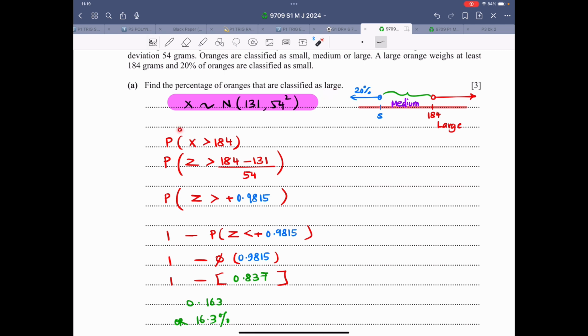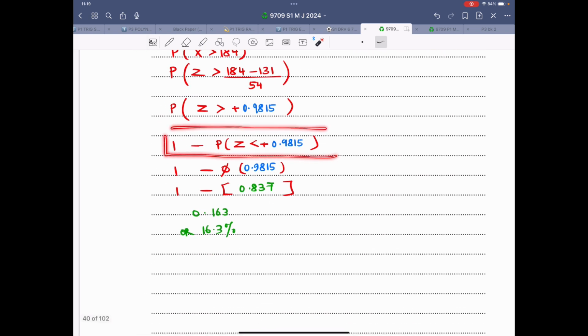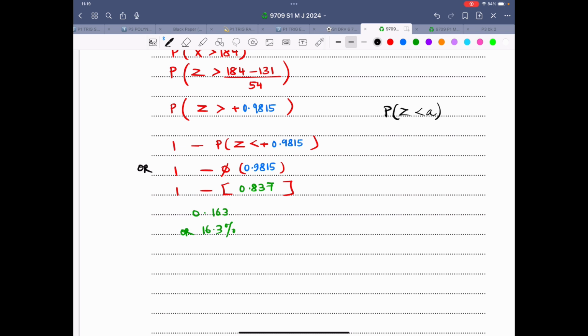So therefore, probability X is greater than 184. Standardize the X value minus the mean divided by standard deviation. That comes out to be this Z value. Z greater than a positive value. That means if this is the normal distribution, this is the probability that you're looking for. So we find this probability and we subtract it from 1. I can either write it like this, or I can use the symbol phi, because probability Z lesser than a value can also be written as phi of A.